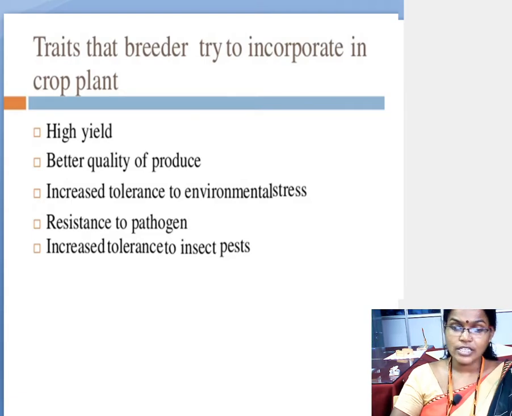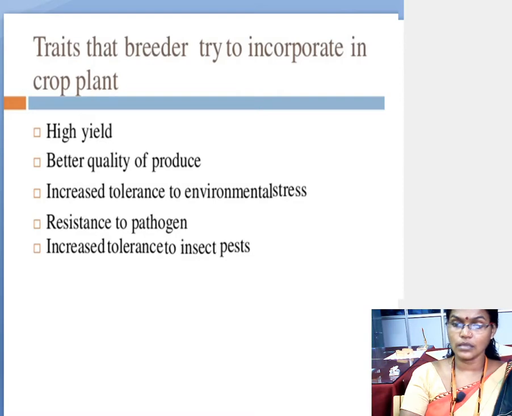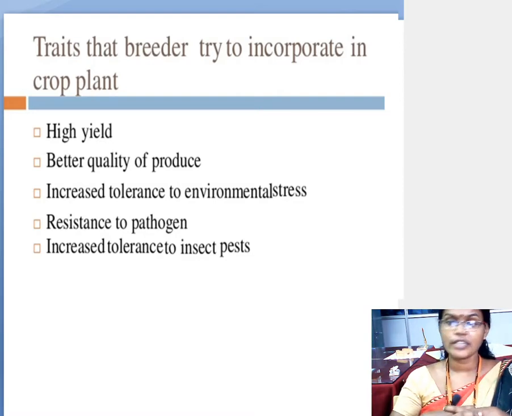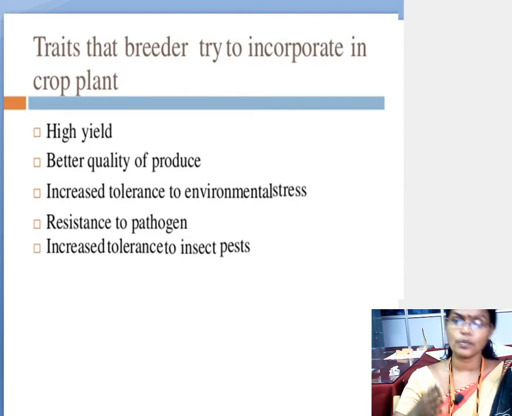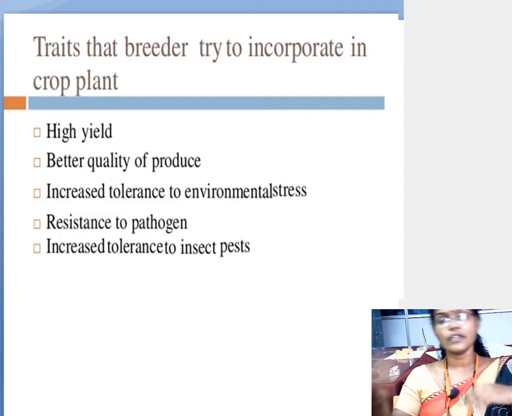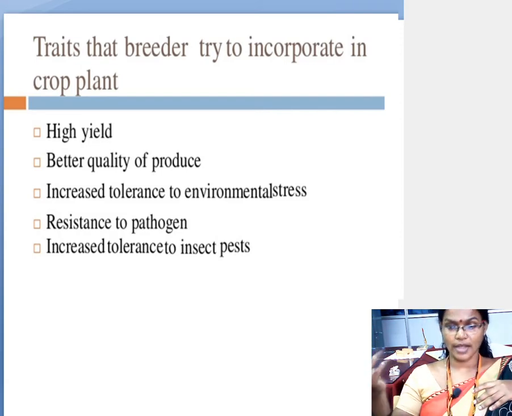What the scientists wanted to incorporate in the new offsprings: high yielding should be there after the breeding technique, better quality of production should be there, increased tolerance to environmental stress should be there, resistance to pathogen should be there, then increased tolerance to insects and pests.